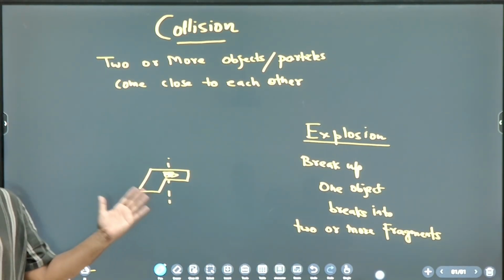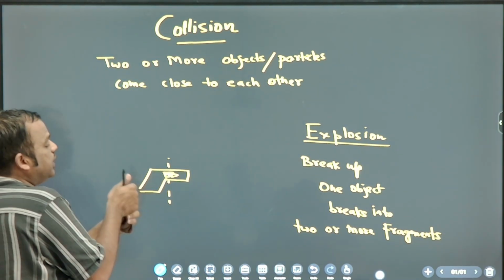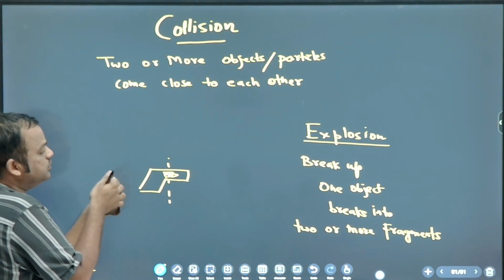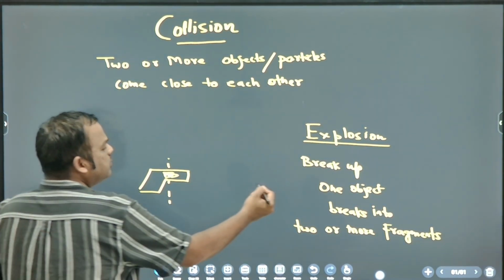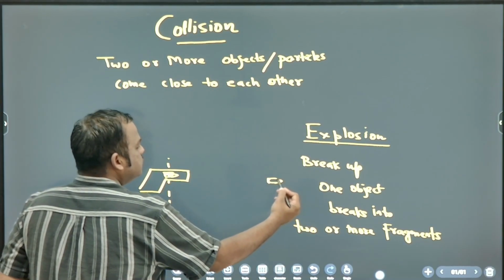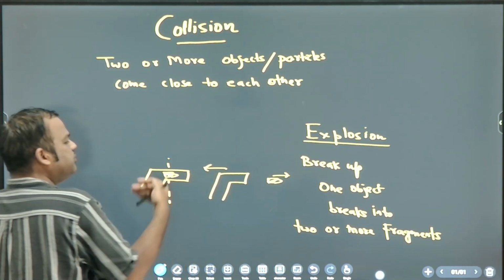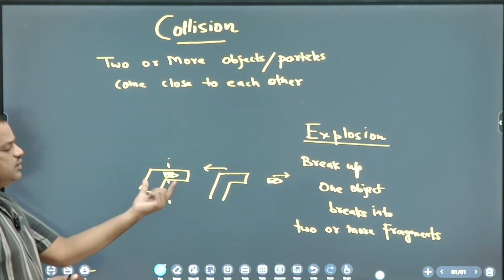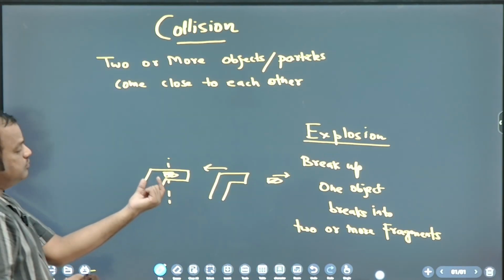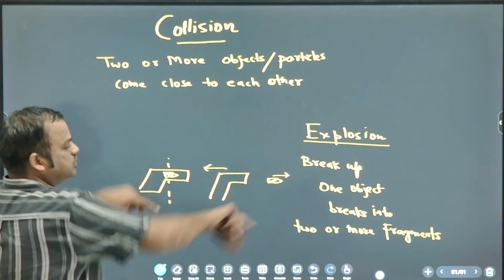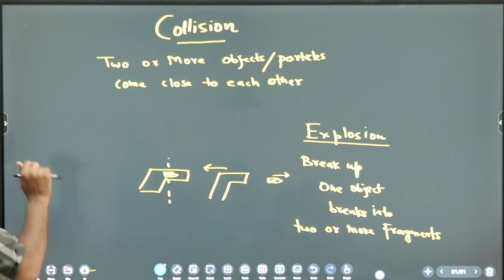But when you fire this bullet, where will the bullet go? Right side. And where will the gun go? Left side. So we can say one object is breaking into two objects. Okay, understood?